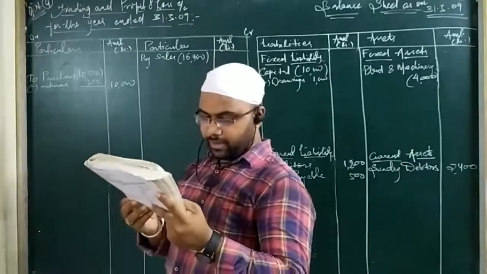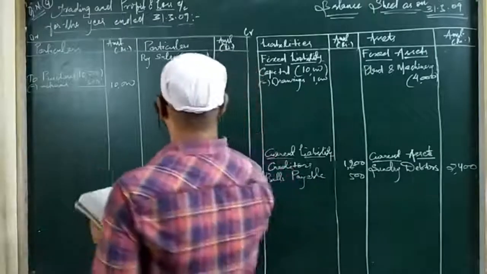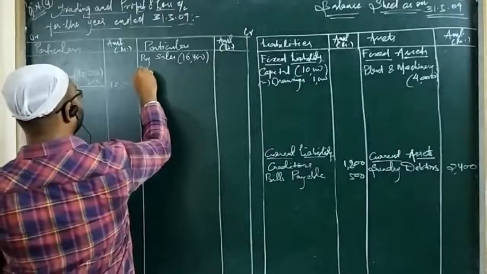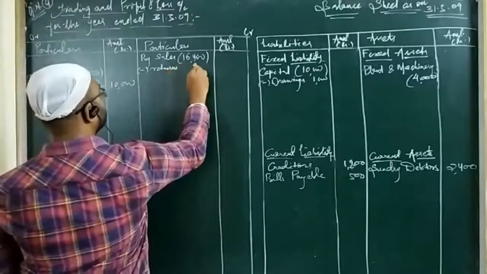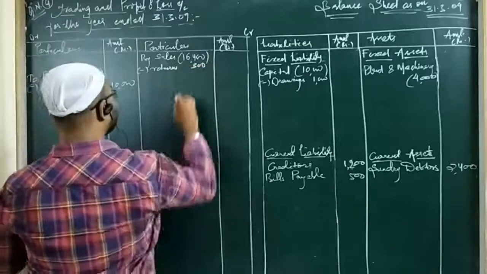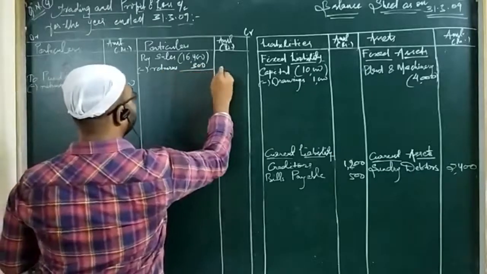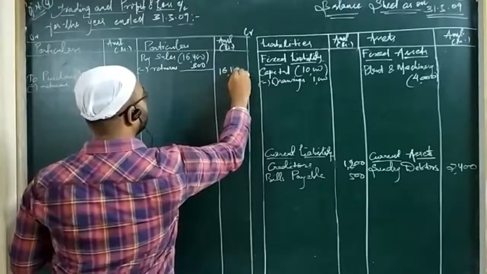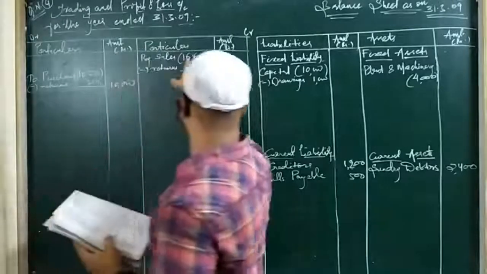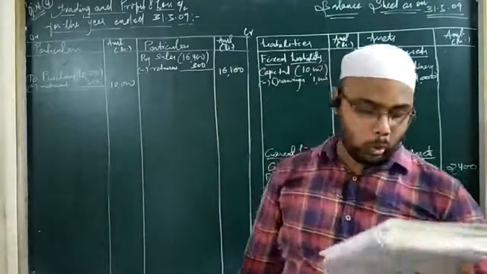Then we have return inward, that is 300. Return inward means sales return, that is deducted from sales. So this is 300. After deduction we get the net sales value as 16,100. 16,400 minus 300 is 16,100.